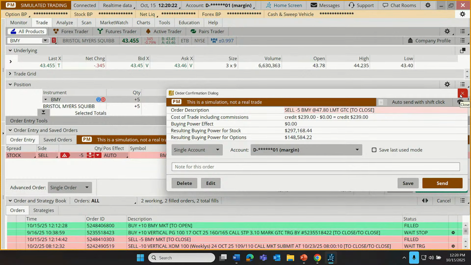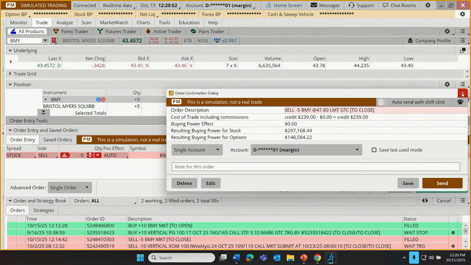Okay, Jim says the real abbreviation for market is MKT, not mark. That's fine, Jim, and that's accurate if we're talking about being grammatically correct. On Thinkorswim, though, you will see the word mark used here and there and all over the place. It's useful to just think of it as an abbreviation for market. But yes, if we're being grammatically correct, if you or I were in charge of the phrasing on Thinkorswim, we might have gone with MKT.